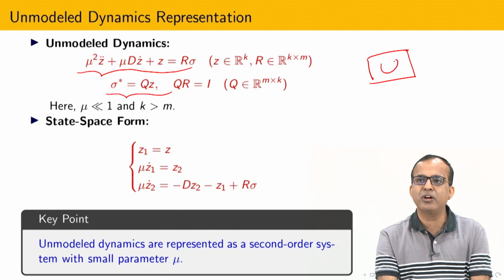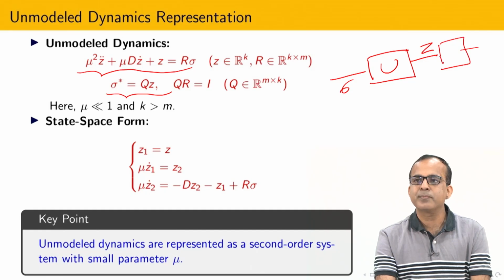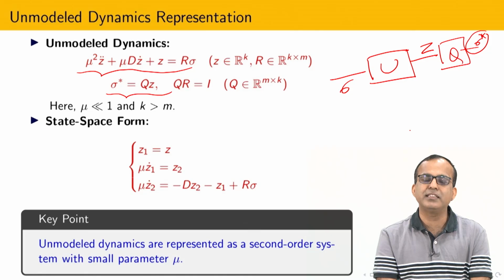unmodeled dynamics. So here I have the unmodeled dynamics, sigma is the input, and the output is z. Whatever we pass through this is some kind of gain, that is q, and from this I get sigma star. Based on this sigma star I am going to design the sliding mode control.